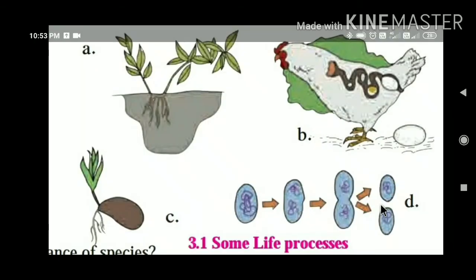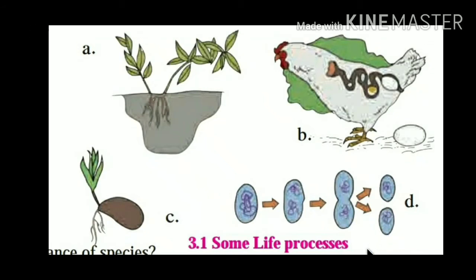This picture shows the process of reproduction in different living beings. Reproduction in the plants through different parts of plants, reproduction of hen through egg, reproduction of seeds through germination, reproduction of unicellular organism is shown in the picture.